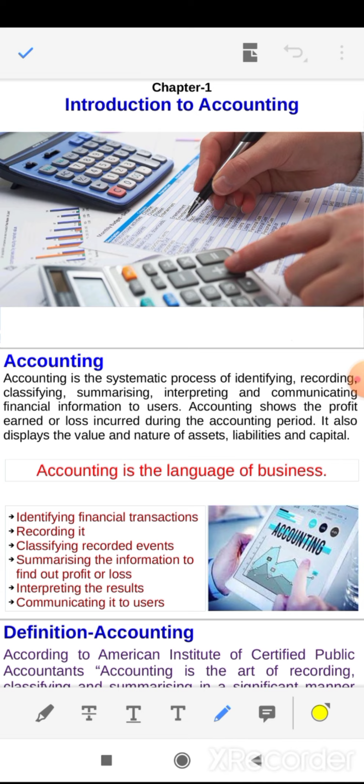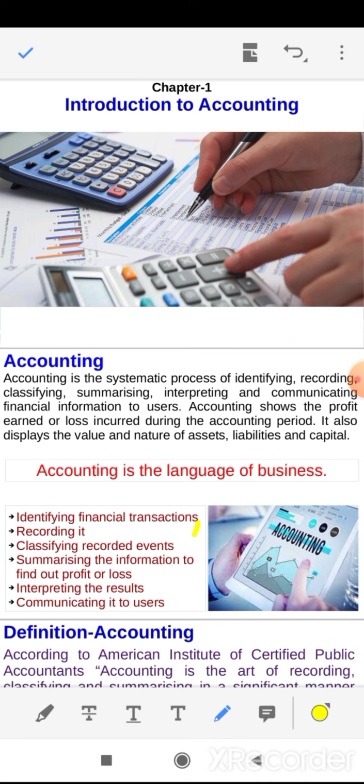And external user means those who are not working within the organization. Like your organization will take a loan from a bank. Bank is not working within the organization, that's the reason the bank is an external user. Other examples of external users are the government, investors and creditors. Accounting is to communicate the financial information to the user.